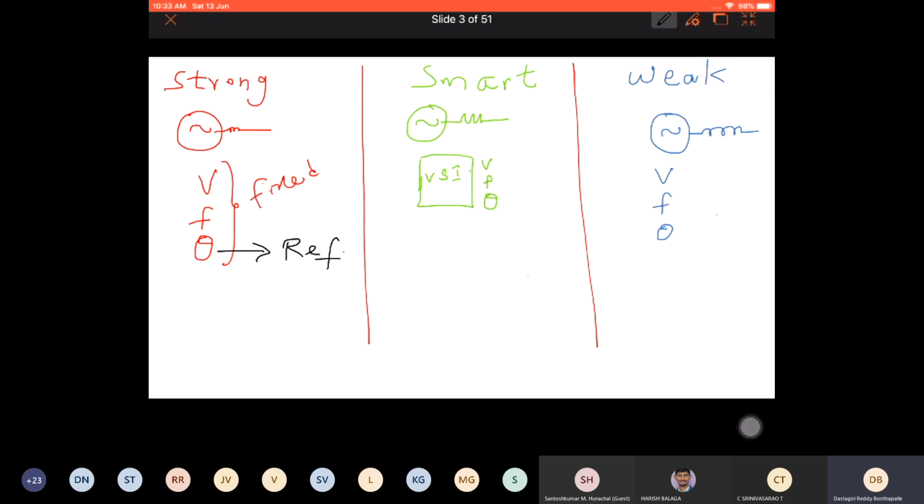So its voltage and frequency are fixed, and theta, we generally take this as a reference when you want to go and integrate with the existing grid. This is generally a utility grid, right? And we also know that if a weak grid comes and joins this strong grid, the voltage and frequency which are available here will still stay fixed, because the weak grid cannot influence the strong grid. Influence in the sense it cannot affect the voltage, frequency and theta of a strong grid.